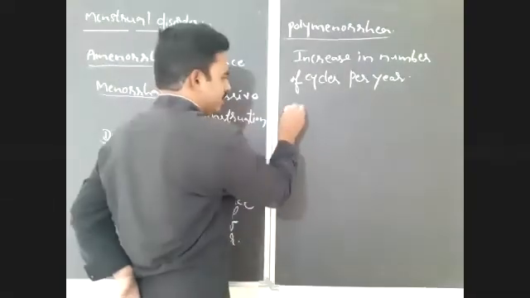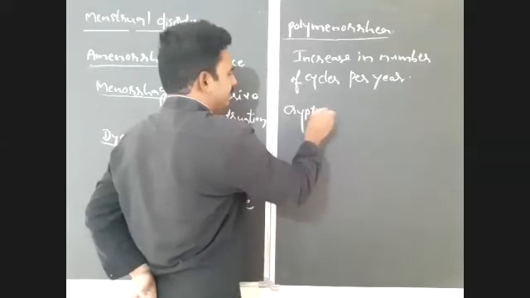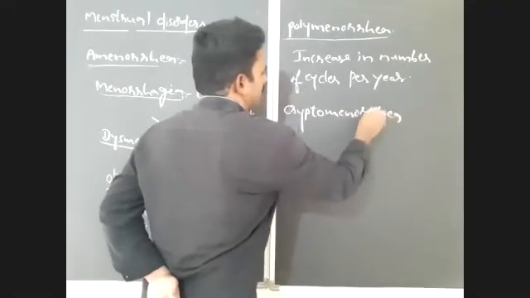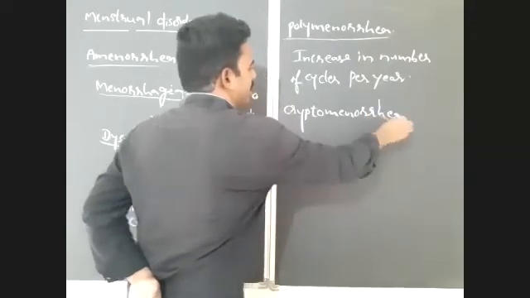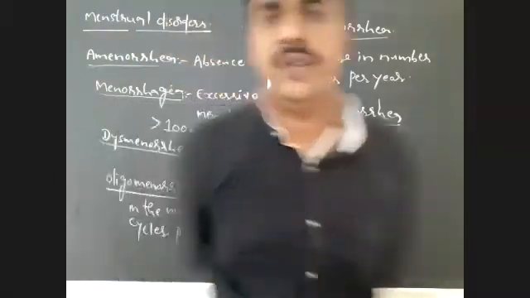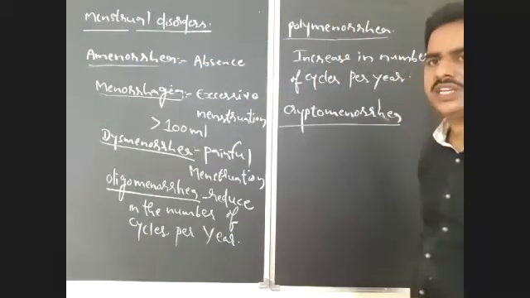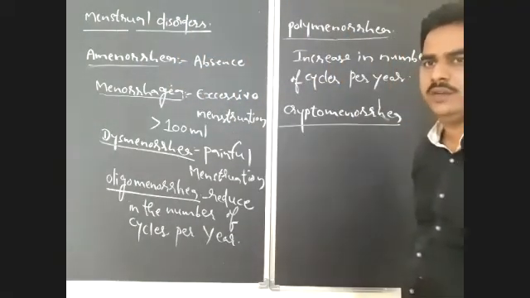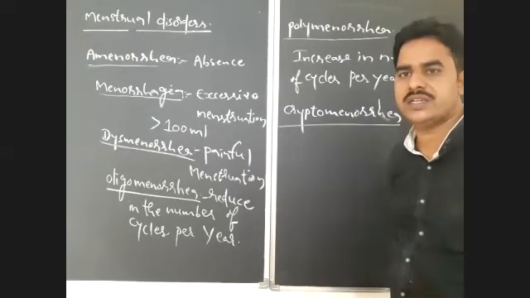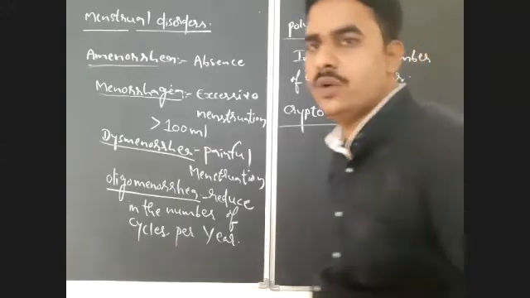Next, cryptomenorrhea. What is cryptomenorrhea? Menstruation without external bleeding, or without external menstrual flow, is known as cryptomenorrhea.